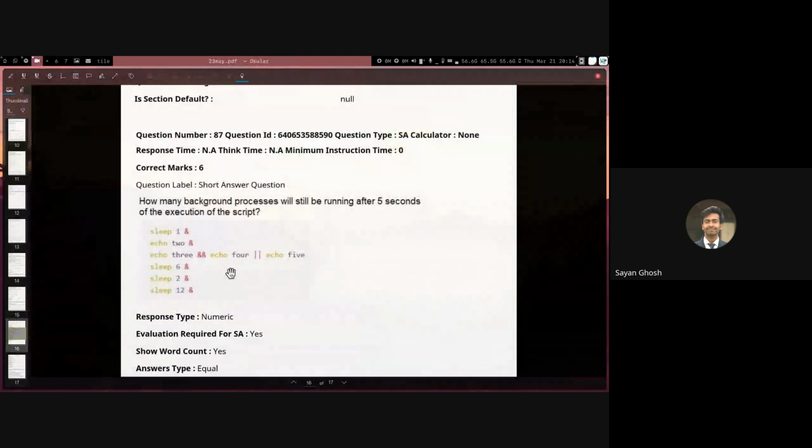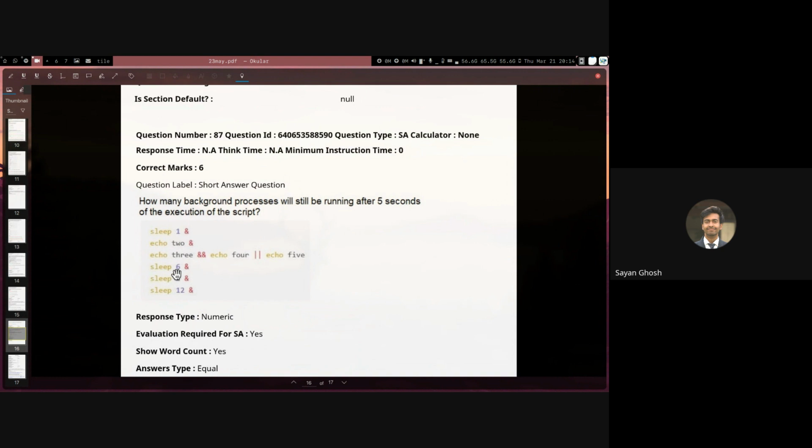Yeah. Okay. So here you can see that we have put ampersand at the end of all of them. So all of them will start executing at the same time. After 1 second the sleep 1 would have finished, and after 2 seconds sleep 2 would also have finished. So after 5 seconds only the sleep 6 and the sleep 12 would still be running.